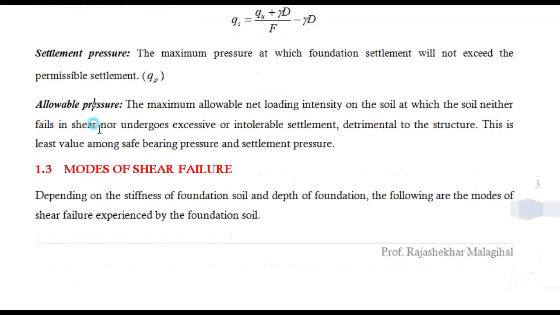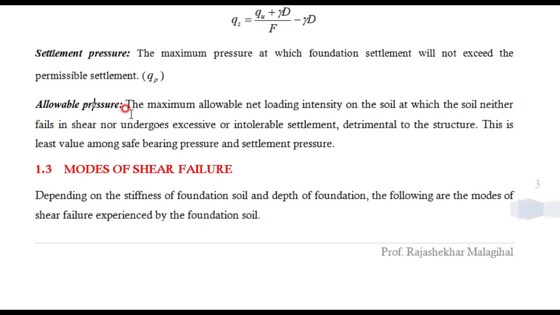Now allowable bearing pressure. Before answering this, we need to consider why we are building a foundation. First thing is to transfer the load from the superstructure to the substructure, and the second one is very important, to meet two criteria. One is that below the foundation, the foundation soil should not fail in shear, first criteria.